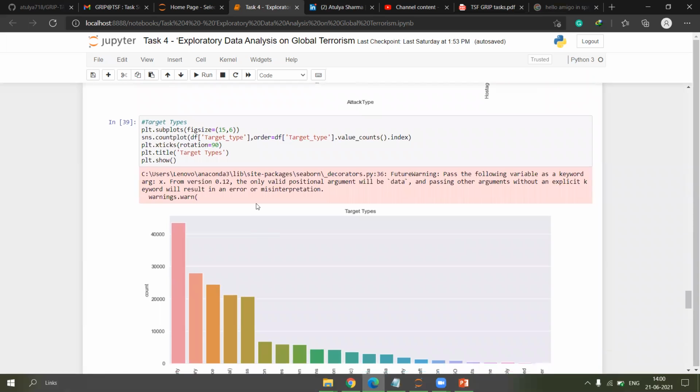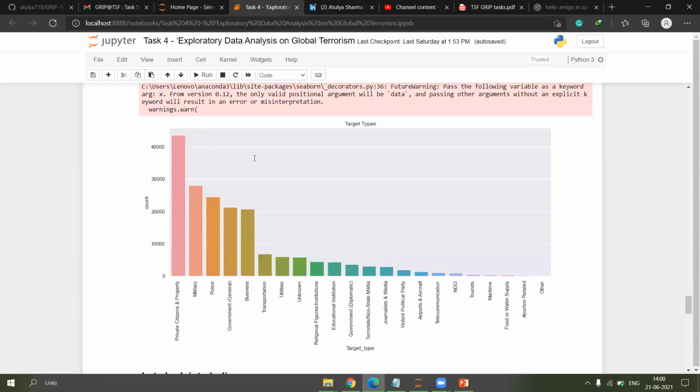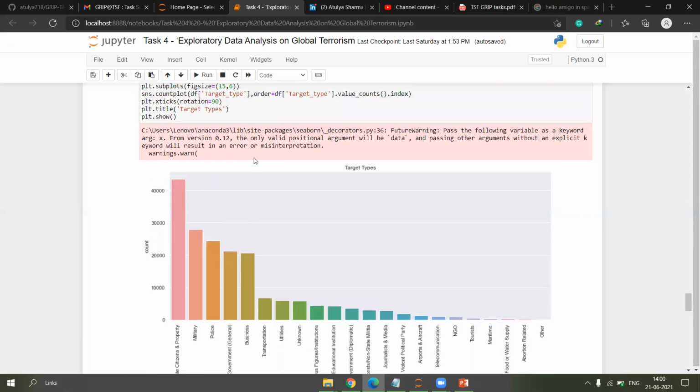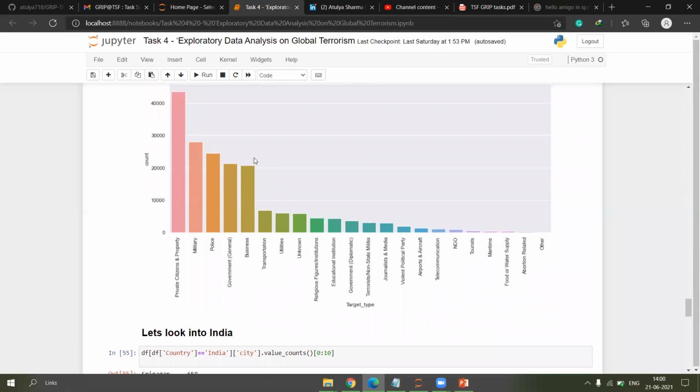Now I have also plotted on the basis of target types. We can see that the major targets of these terror organizations are private citizens and property. Secondly is military, and fourth is government.